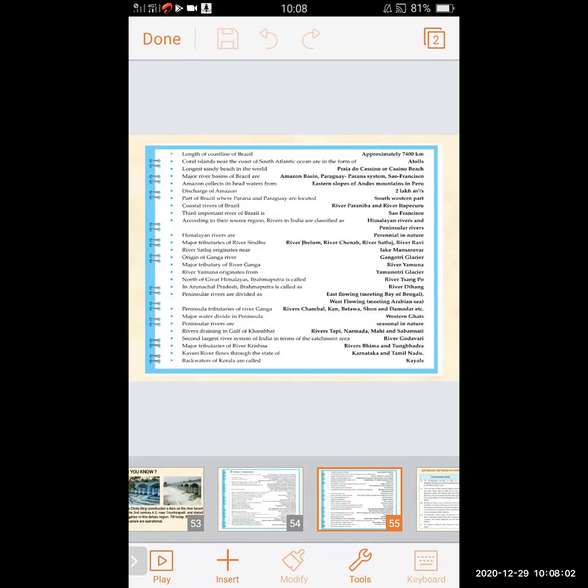is Gangotri glacier. Major tributary of river Ganga, river Yamuna. There are many tributaries, but the major tributary is river Yamuna. River Yamuna originates from Yamunotri glacier. If Ganga is asked, you have to write origin of Ganga river, Gangotri glacier, and origin of Yamuna river is Yamunotri glacier.